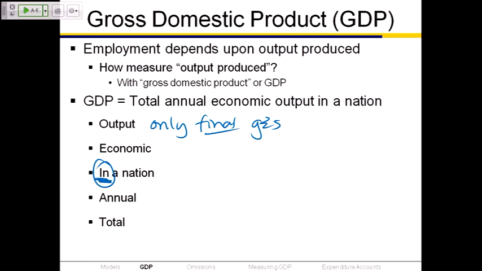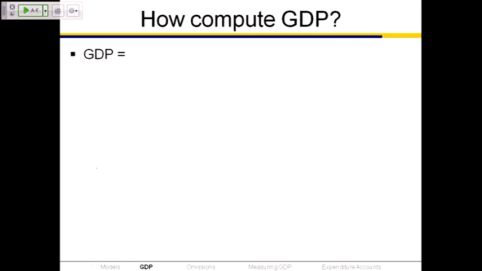So how is it that we come up with this total annual economic output in a nation? How do we compute GDP? What economists and others who work for the Bureau of Economic Analysis do is they're going to compute a sum. This is the uppercase sigma, which is our summation sign. They're going to take a sum over, let's call it index i, which is going to measure all goods and services. They're going to look at the price of each good times the quantity of each good, and then they're going to add those up.